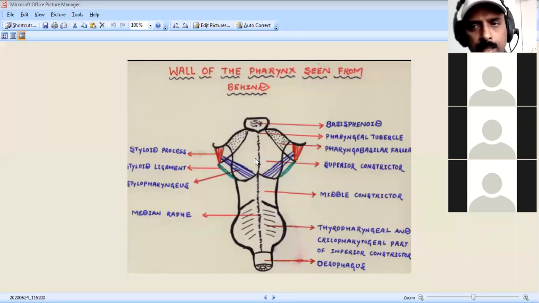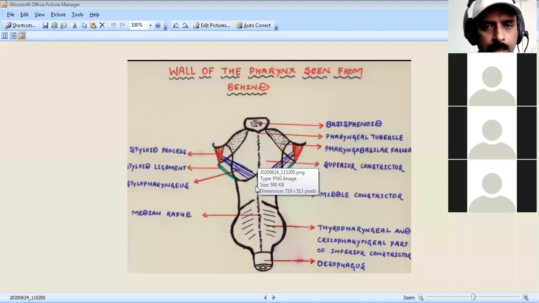Going to the blood supply, it is from almost all the arteries whose branches come to the pharynx. The pharynx is supplied by the ascending pharyngeal branch of the external carotid artery, and the ascending palatine and tonsillar branch of the facial artery.